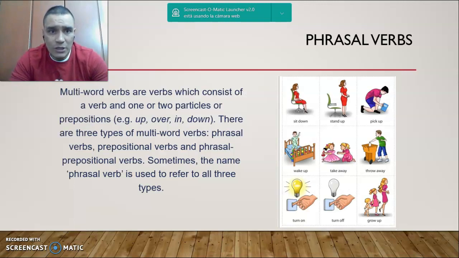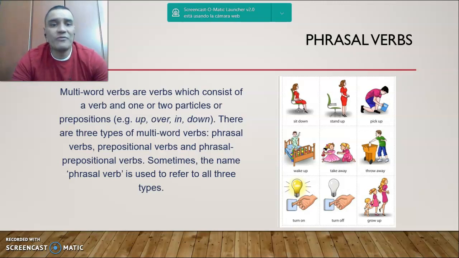Okay, so multi-word verbs are verbs which consist of a verb and one or two particles or prepositions. Example: up, over, in, or down. There are three types of multi-word verbs: phrasal verbs, prepositional verbs, and phrasal prepositional verbs.